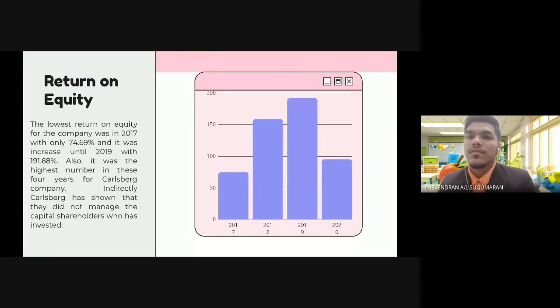Next, return on equity, which is derived from dividing net income by shareholders' equity. The lowest return on equity for the company was in 2017 with only 74.69%, and it increased until 2019 with 191.68%. Also, it was the highest number in these 4 years for Carlsberg. Indirectly, Carlsberg has shown that they did not manage well the capital that shareholders invested.